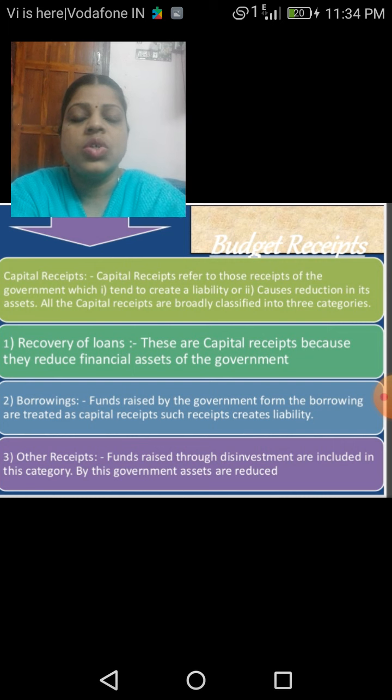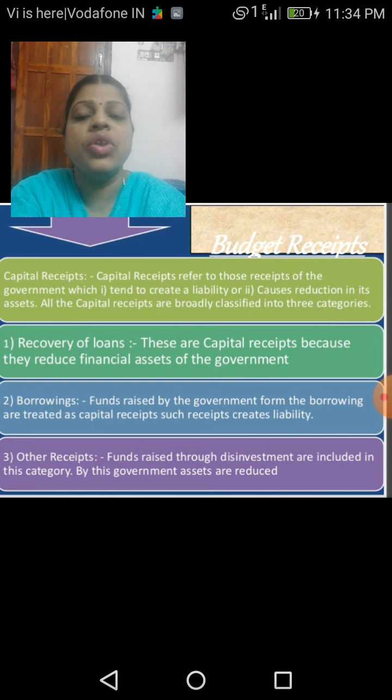So children, I hope this session is clear for you. What we have discussed so far is the components of the government budget, as well as how the budget is divided according to the revenue and the expenditures of the government. That is budget receipts and budget expenditure.